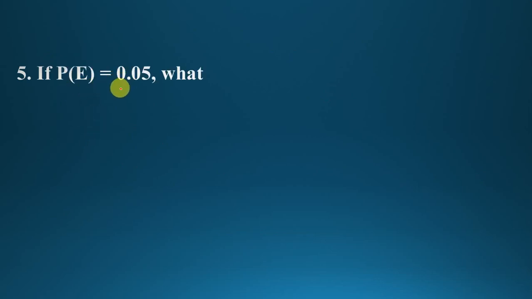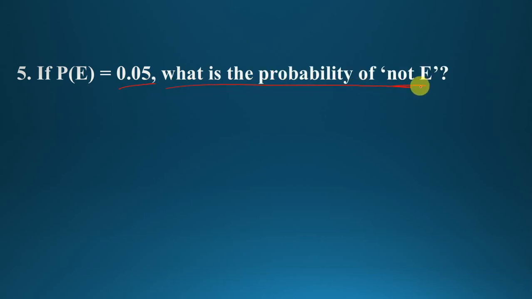Now, question number 5. If P of E is equal to 0.05, then what is the probability of not E? Here, what we have?